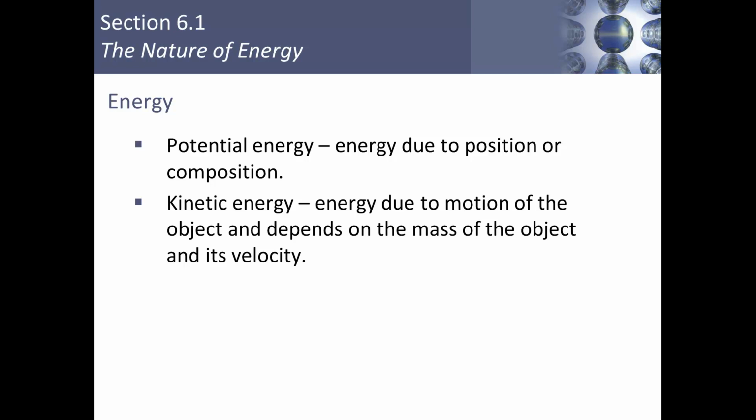When we look at energy, we can roughly divide energy into two categories. Potential energy, which is energy due to position, or in the case of a chemical reaction, energy due to composition, or kinetic energy, which is energy due to motion of the object. Kinetic energy depends on the mass of the object and its velocity, where kinetic energy is equal to 1/2 mass times velocity squared.